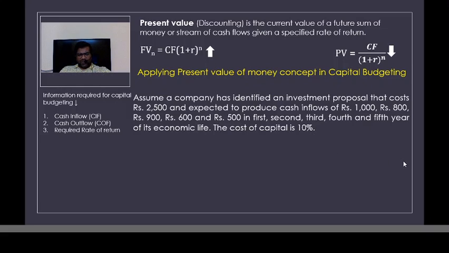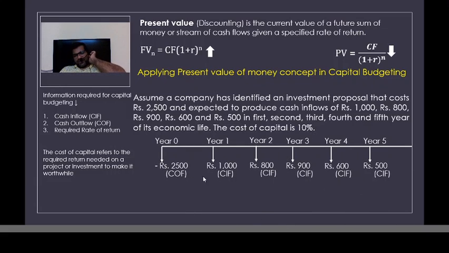So simple, if I have to select this investment proposal, it should offer me a rate of return which is more than my cost of capital. Only then will I accept this investment proposal, otherwise I will reject it. So in order to take a decision, I would be using the present value formula. Let us do a simple calculation here, just for your understanding. This is the timeline. Here we are investing 2,500 rupees, which is our cash outflow, and these are the benefits we will be receiving during the lifetime of the investment proposal for the next 5 years, which are also termed cash inflows.